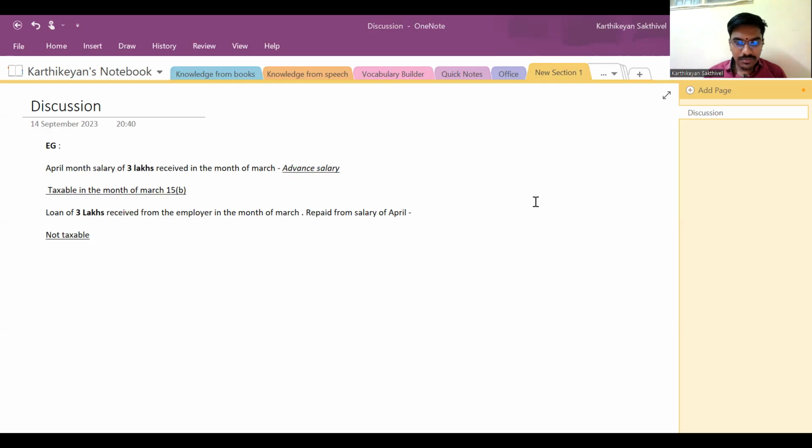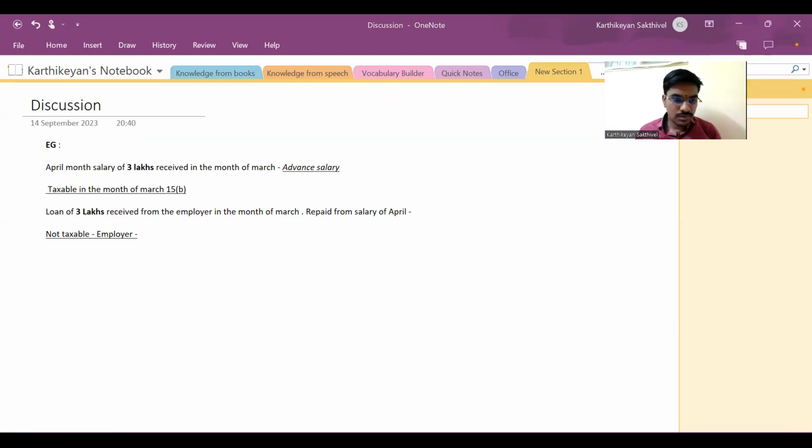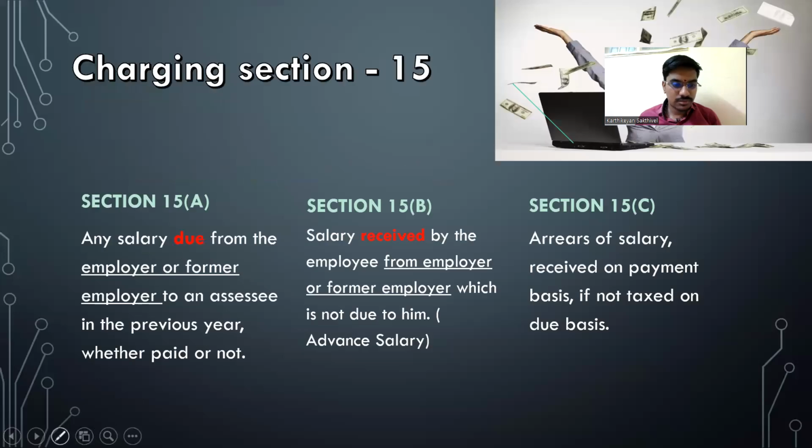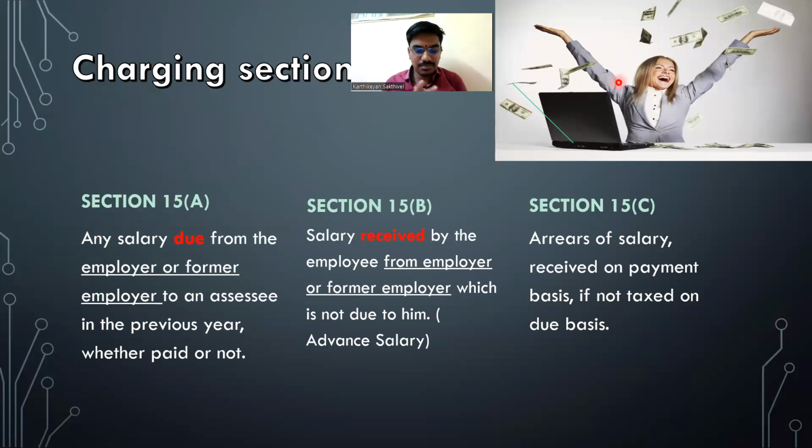Yes, sir. So in the second case, there is no employer relationship, therefore it is not taxable. It is treated like any other. That's all. No employer relationship. Perfect words. There is no employer relationship because what I am getting is, first of all, not a salary. It is a loan. What can be taxed here? Only salary. Loan cannot be taxed. Yes, sir. That's the simple reason.